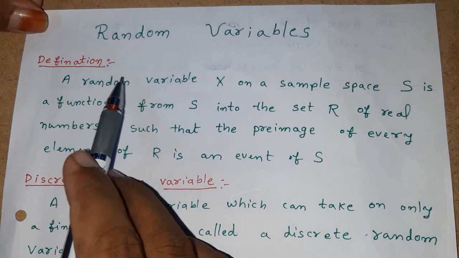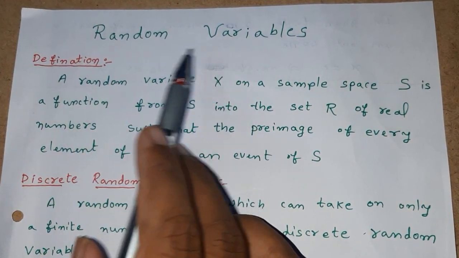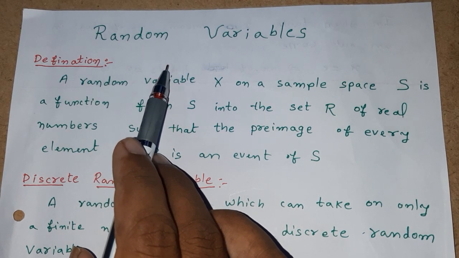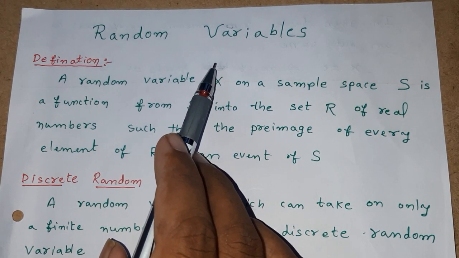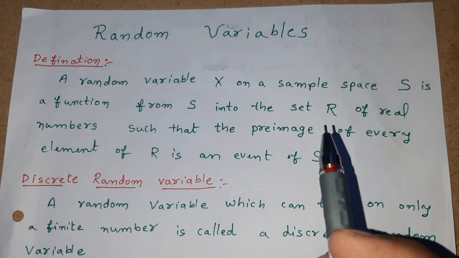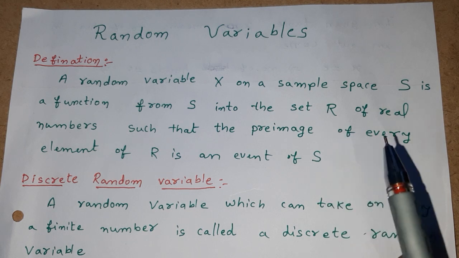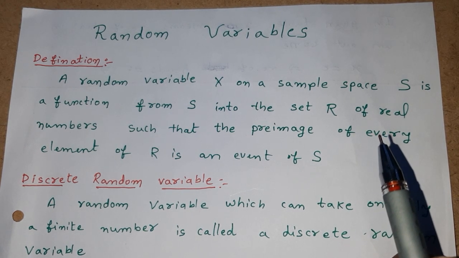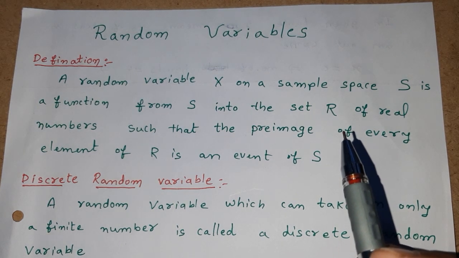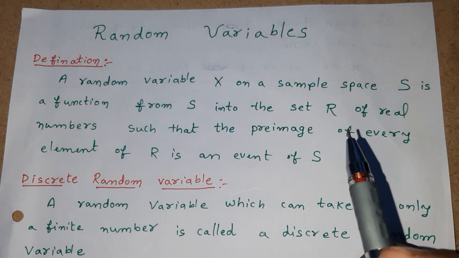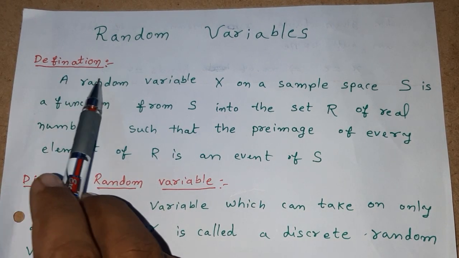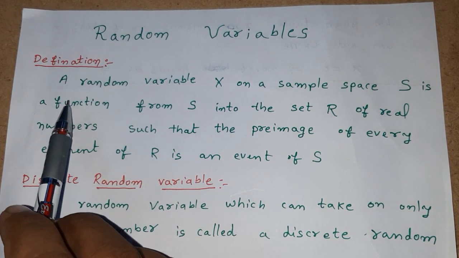Okay, students. Random variable is an important aspect in probability. Now, what is a random variable? What are the uses of random variables? Applications of random variables. How to use a random variable? We are going to learn about them.